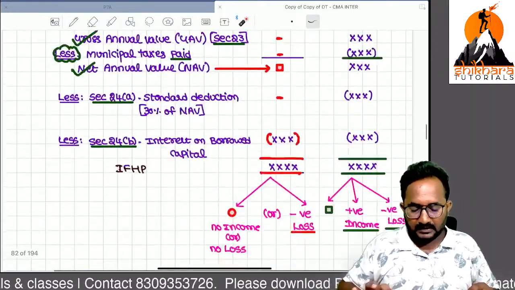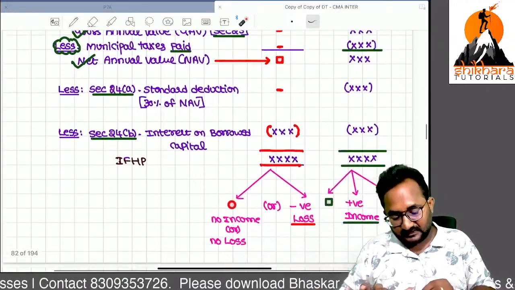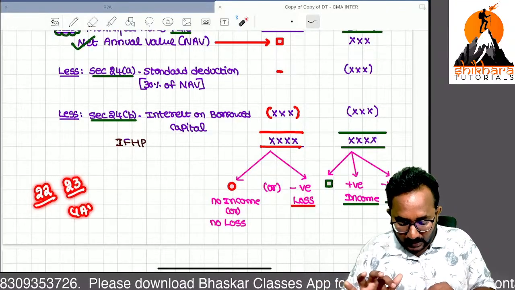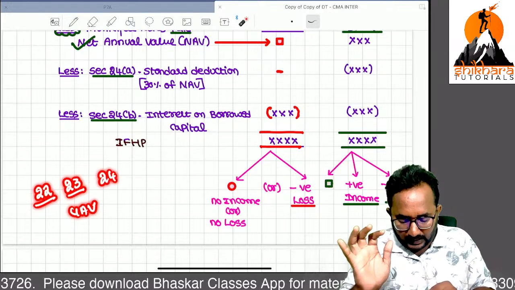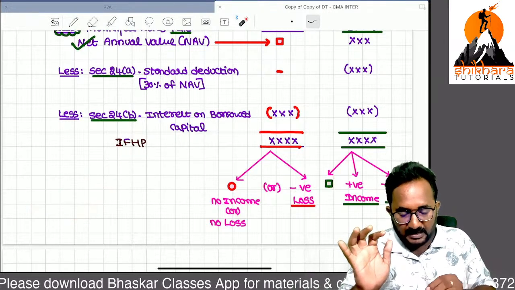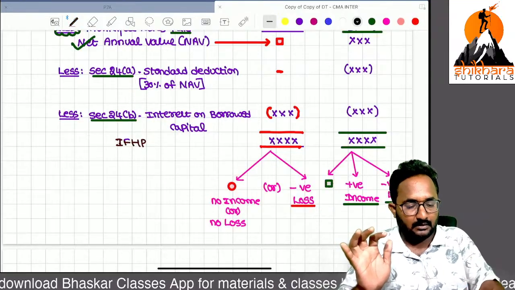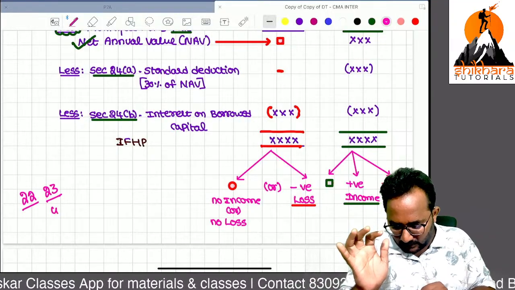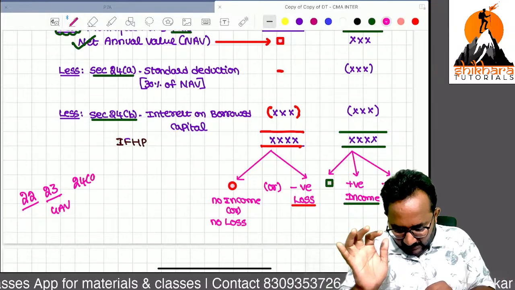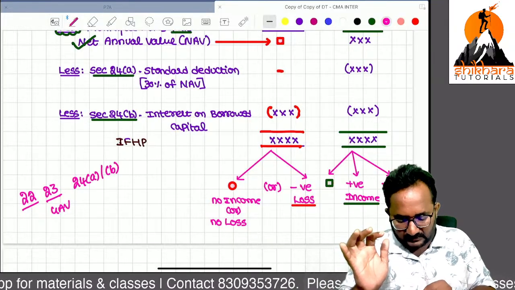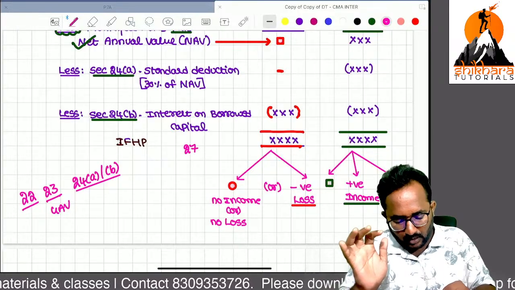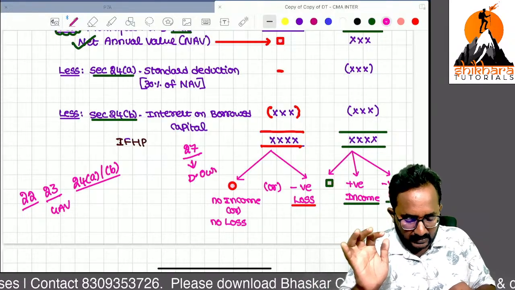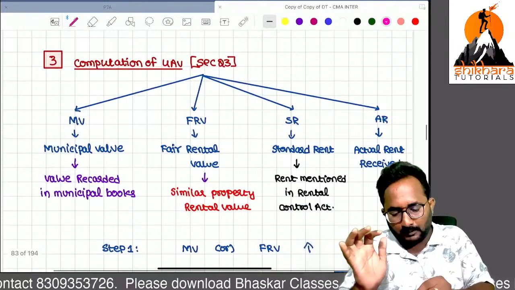Now we can start the main sections. Section 22 is the charging section. Now I want to talk about Section 23, how to compute GAV. 24A is a standard deduction. 24B is nothing but interest on borrowed capital. 22 charging section. 23, now I will tell you GAV computation. 24A standard deduction. 24B interest on borrowed capital. Last section, 27 is nothing but deemed owner. So one by one sections we are discussing. Shall we start how to compute the GAV?